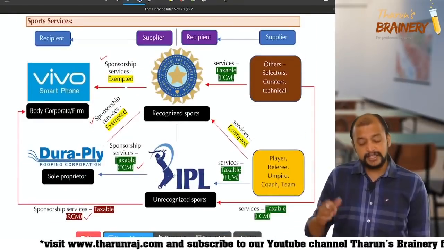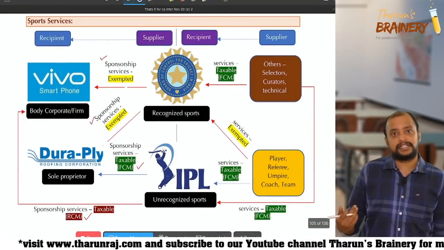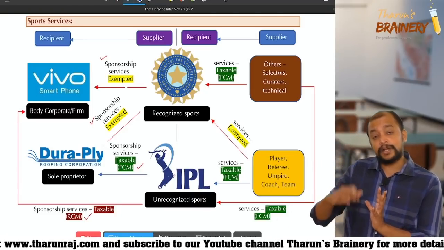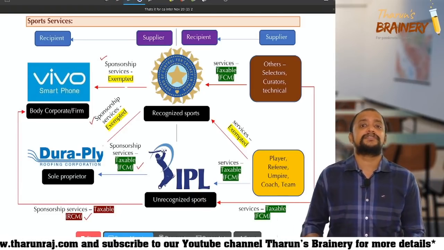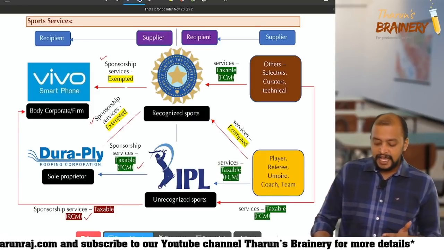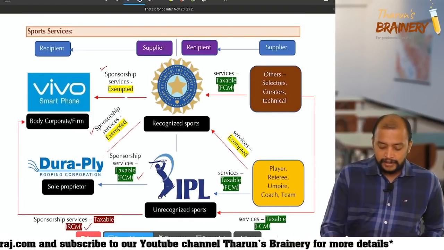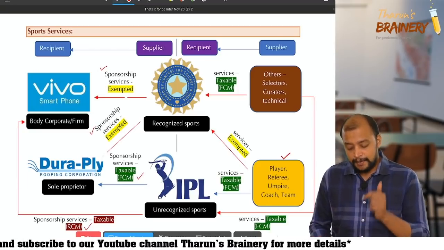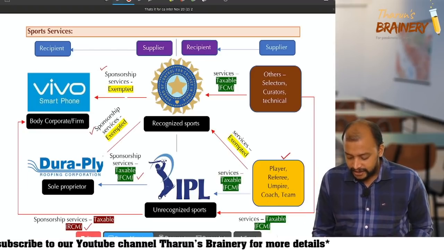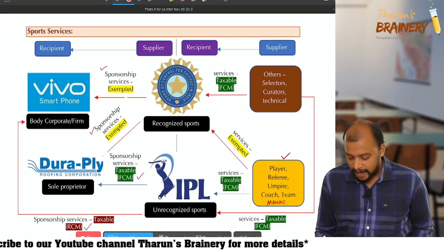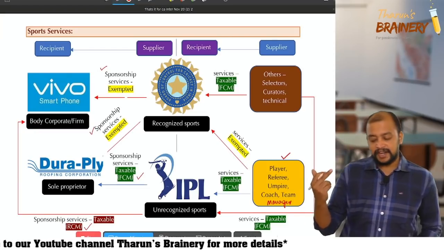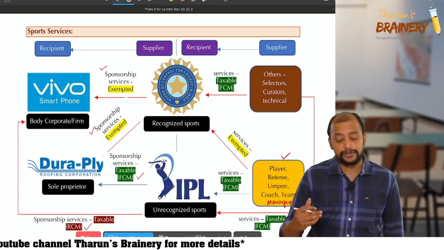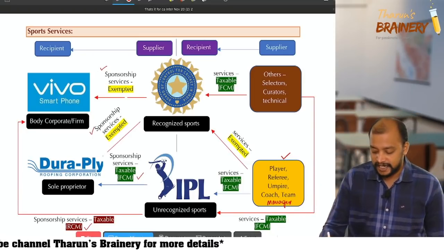So whenever these recognized sports bodies collect money, that is exempted. In connection with this, one more exemption is also there, that we will also complete. There is a person who is a player, referee, umpire, coach or team manager providing services to a recognized sports body, it is exempted.